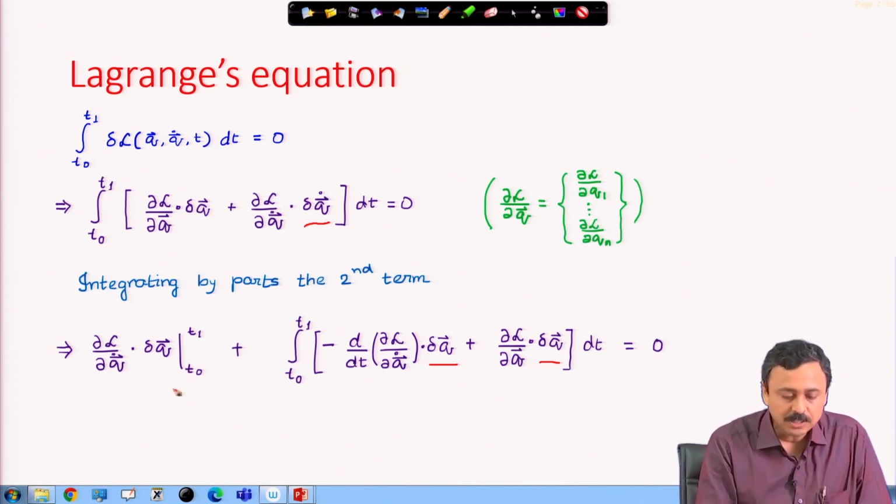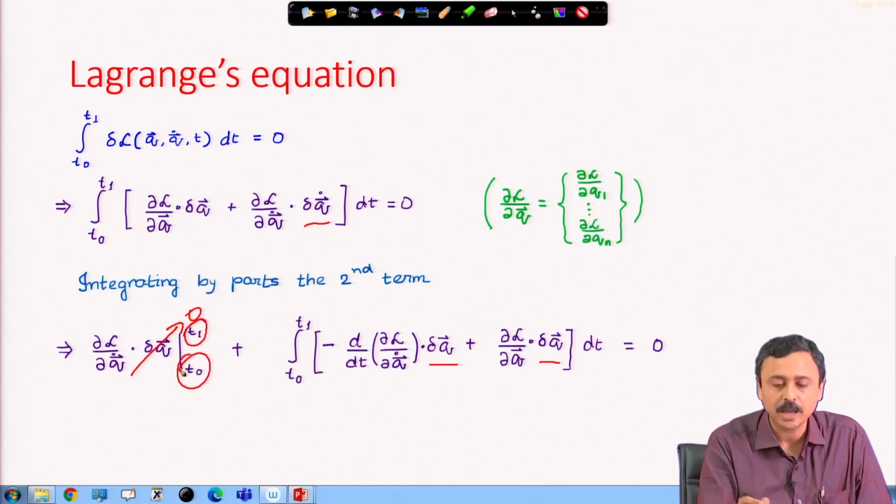Okay. What about this boundary term, the term which has to be evaluated at time boundaries t0 and t1? At t0 and t1, the variation of q, what is it? It is 0, because delta q is nothing but epsilon eta, and eta at time t0 and time t1 is 0 at both these ends. Therefore, delta q must be 0, because there cannot be any variation at the time boundaries. This must be 0 at these two time boundaries.